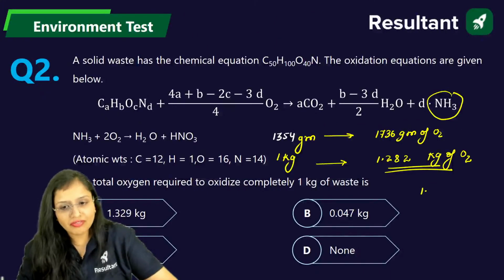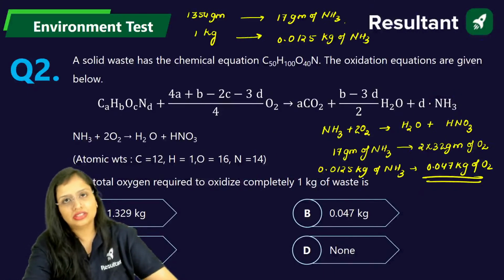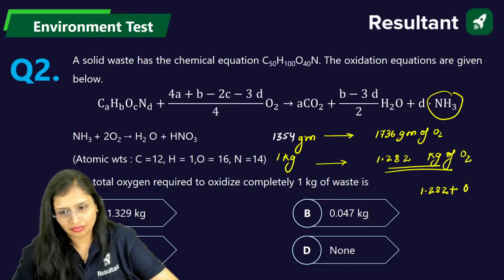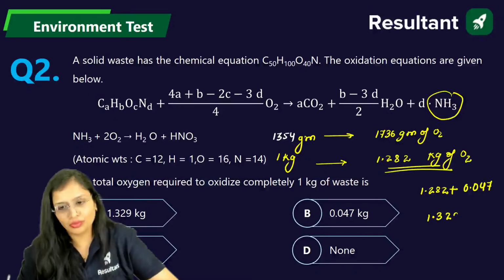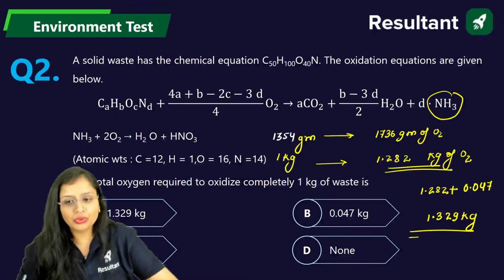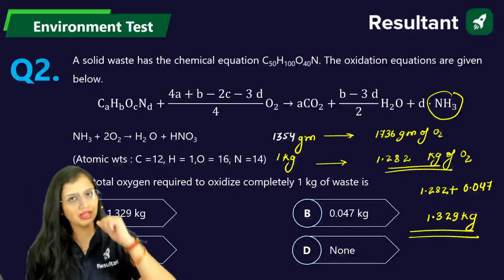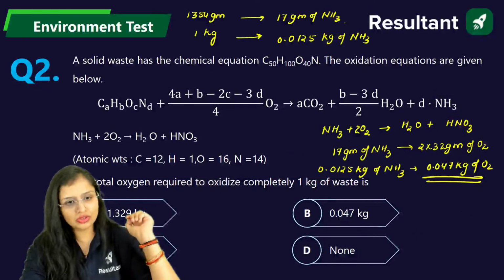So total will be 1.282 plus 0.047. So this will make 1.329 kg. So what you calculated is there in the option, but that is not the correct answer. Clear? Fine. Now, moving to the next question.